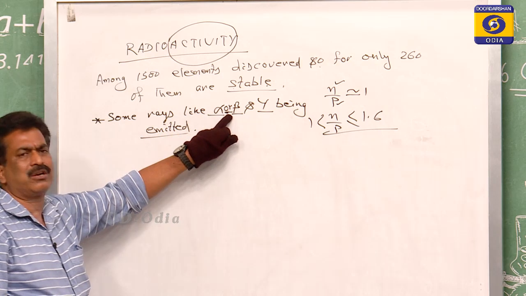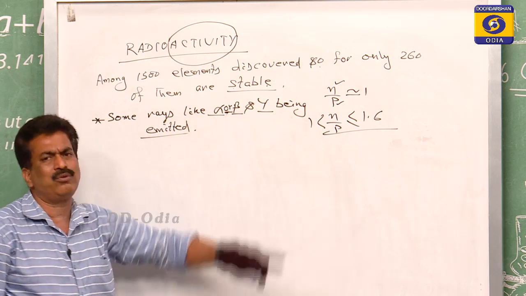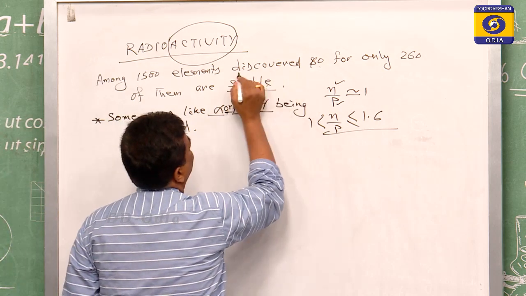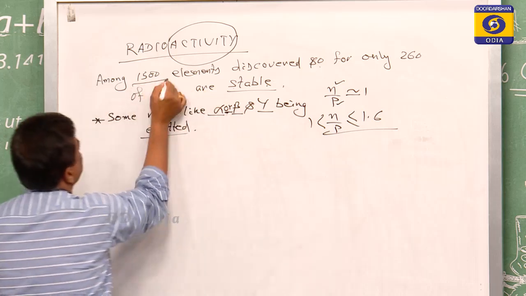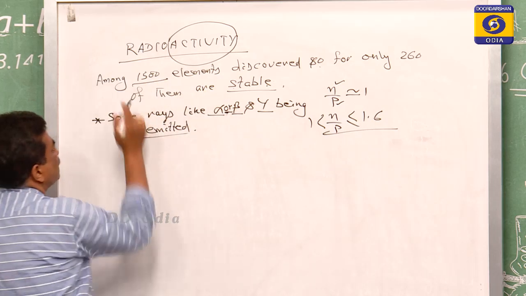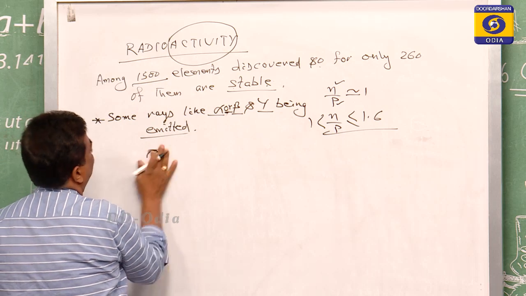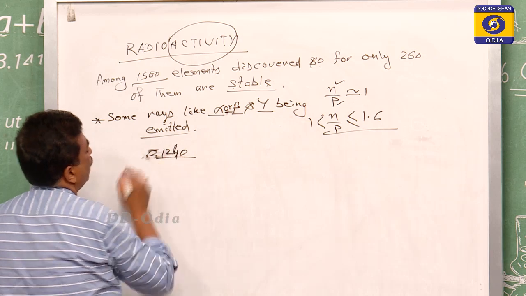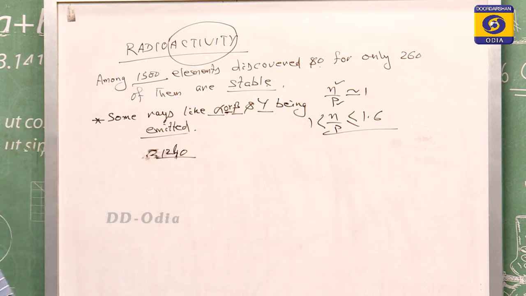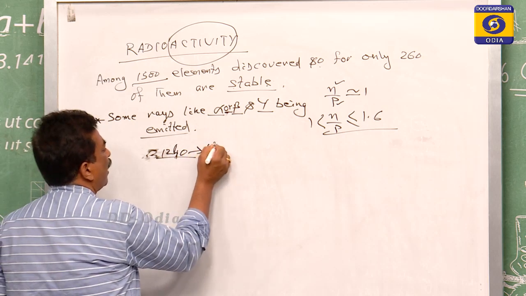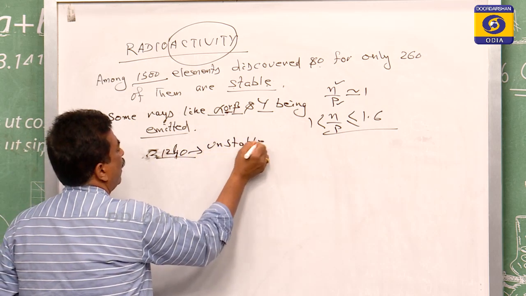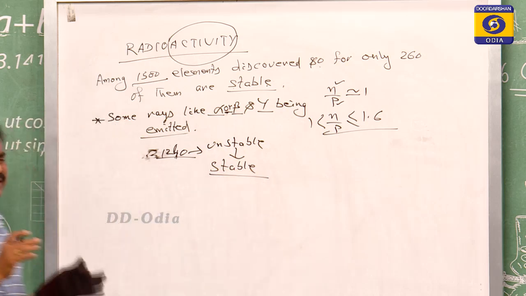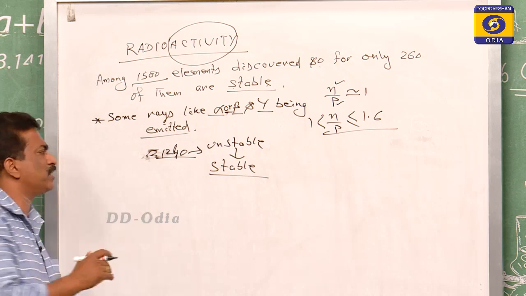Alpha or beta means either alpha is emitted or beta is emitted. If you subtract 260 from 1500, the rest, about 1240 elements, are unstable. If they are unstable, they want to become stable.